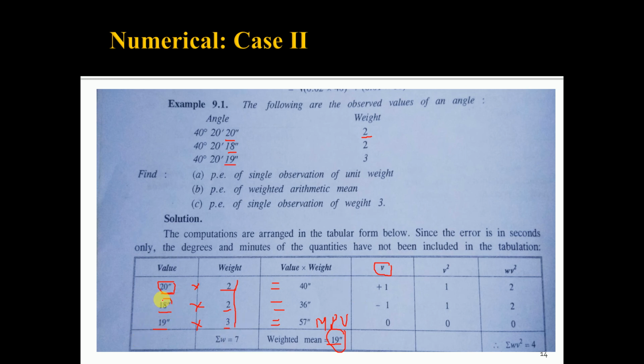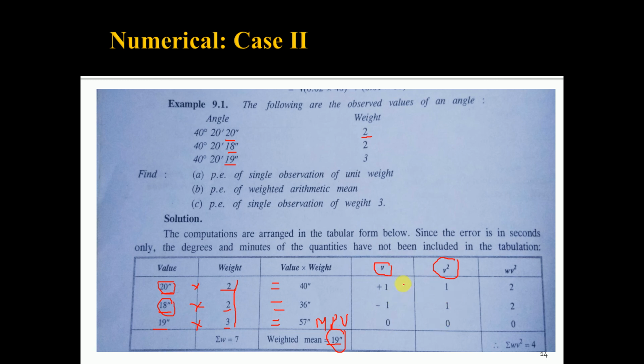Then 18 minus the most probable value 19 is minus 1, and 19 minus 19 is equal to 0. This is the residual error. Again I am repeating, residual error is the difference between the individual observation and the most probable value. Then in this column take the square of the residual error. So square of 1 is 1, for minus 1 it is 1, 0, 0.